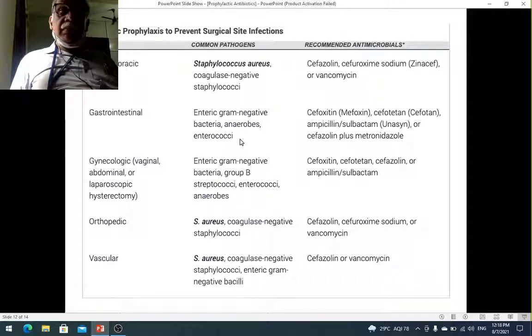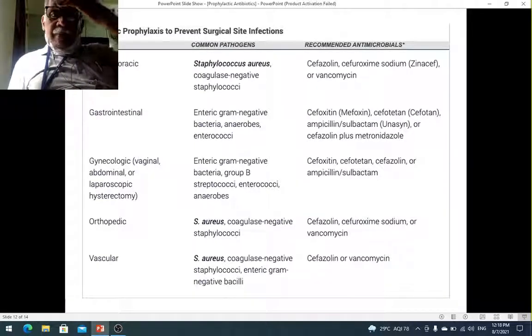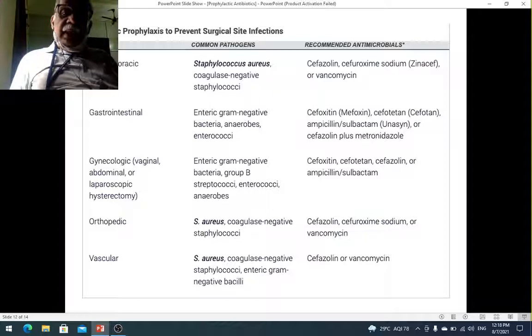These are the organisms that are encountered in the bowel, GI tract, isn't it? So the antibiotic that you would probably choose is cefotaxime, or an ampicillin sulbactam combination, or a cefazolin plus metronidazole. Metronidazole to cover the anaerobes. So this is what we will give as a prophylaxis.